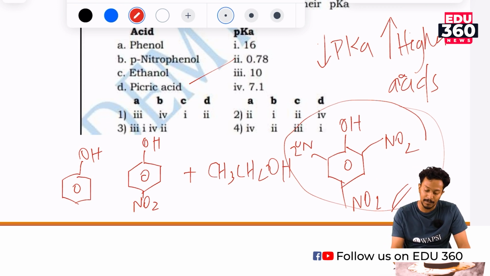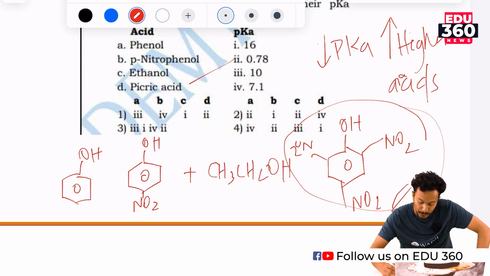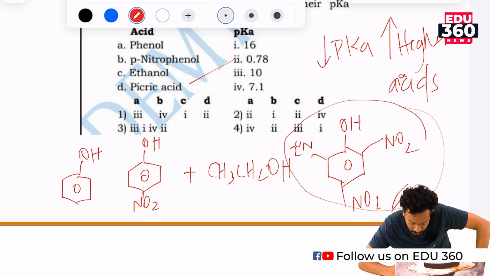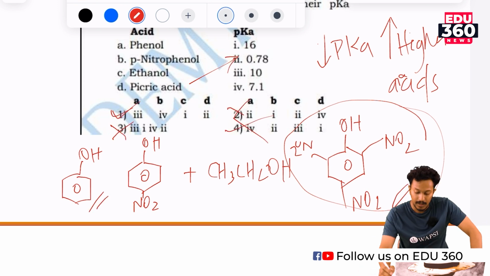So the next one would be para-nitrophenol. So option 4 is also wrong. Option 1 is the correct one.